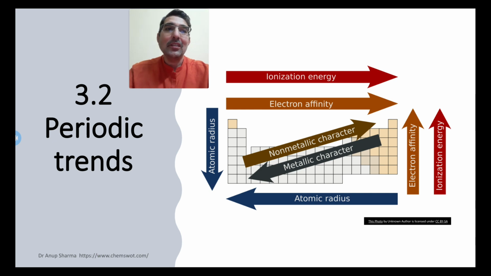In a summarized way, the ionization energy goes from left to right. Electron affinity also increases from left to right. Atomic radius increases from top to bottom, and atomic radius across the period, you see the opposite arrow, that means atomic radius decreases on moving from left to right. Electron affinity decreases as we move from top to bottom. Ionization energy also decreases from top to bottom in a group.